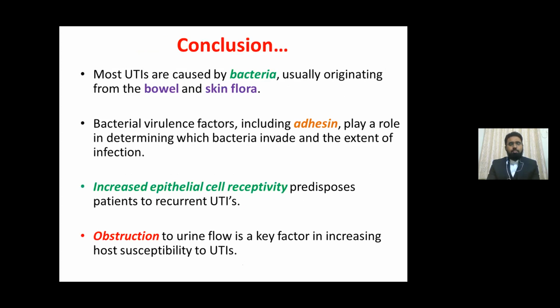In conclusion, most UTIs are caused by bacteria, usually originating from bowel and skin flora. Bacterial virulence factors including adhesin play a role in determining which bacteria invade and the extent of the infection. Increased epithelial cell receptivity predisposes patients to recurrent urinary tract infections. Obstruction to urinary flow is a key factor in increasing host susceptibility to UTI.